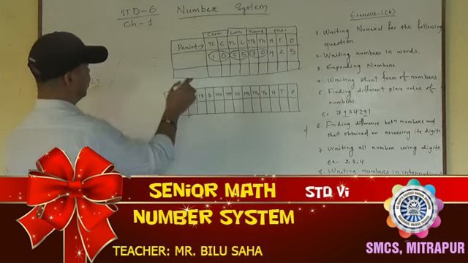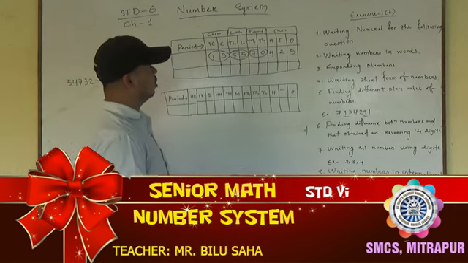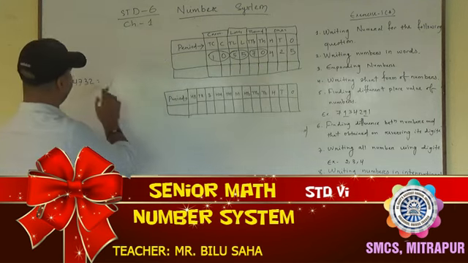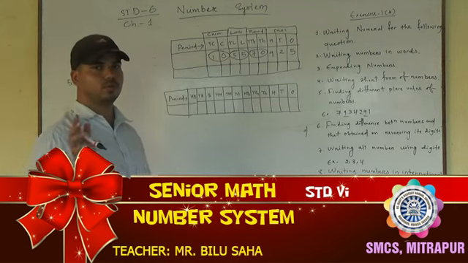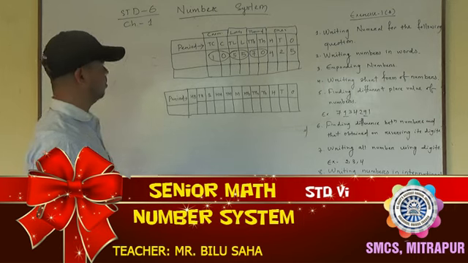I will enter this number in this place, will check. If you don't know, okay. Those who don't know, first they have to enter this number. Those who know, they can easily write this one. I will tell you two tricks how you will find the expanded form of this number.